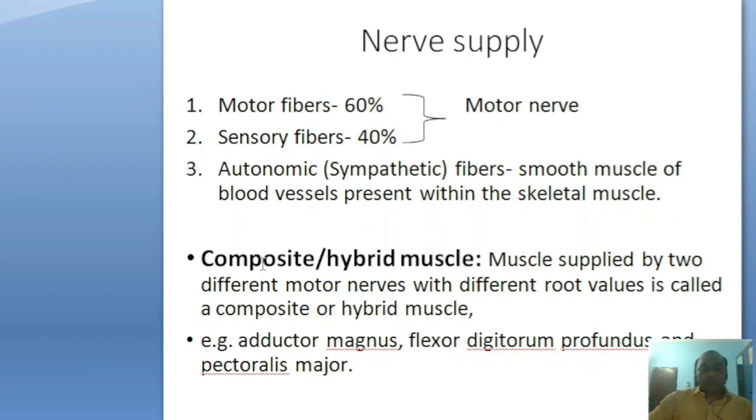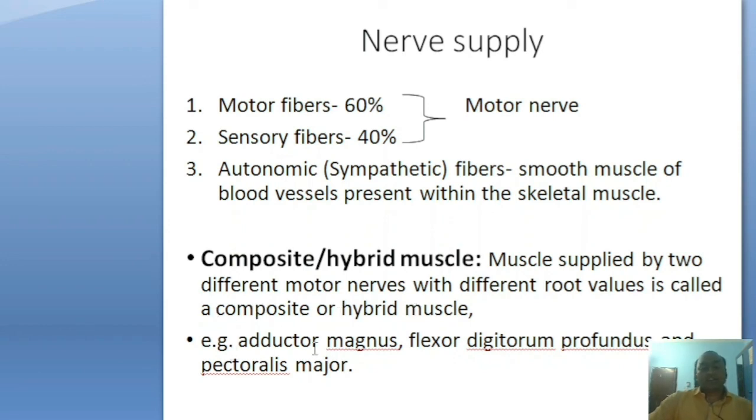Then, sometimes this is important: what are composite muscles and hybrid muscles? Hybrid muscles are supplied by 2 different motor nerves with different nerve roots, completely different roots. So they are called composite or hybrid muscles.